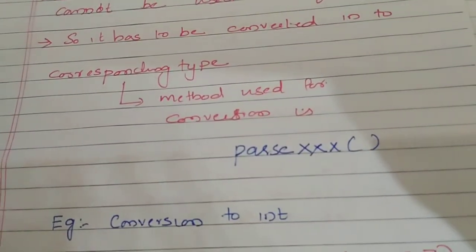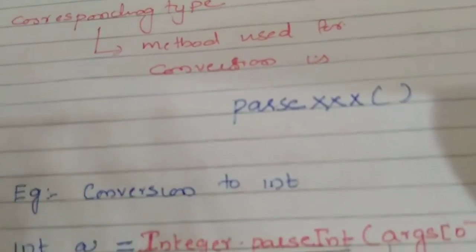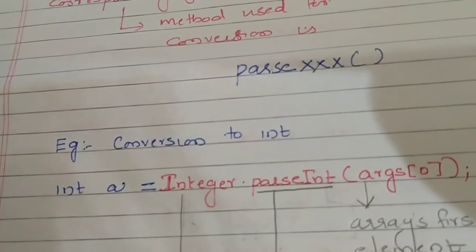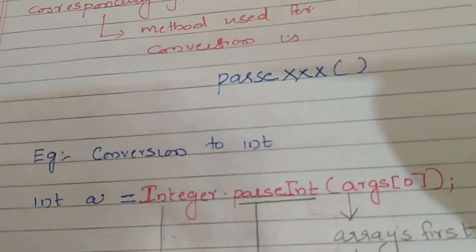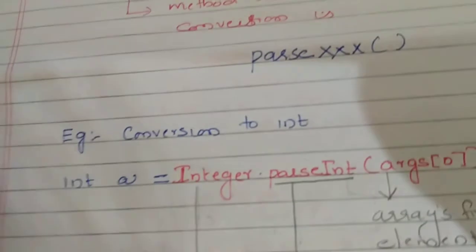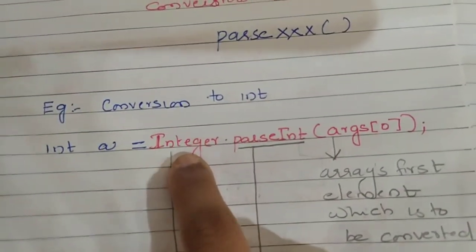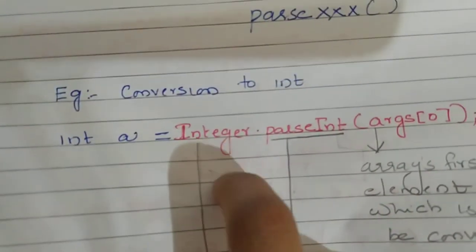Now we will see how we can convert a string into an integer. For that I have written an example. I want to convert args[0], the first element of args, into an integer. For that I have written int a to accept the integer value. See, the I is in capital. I have written Integer.